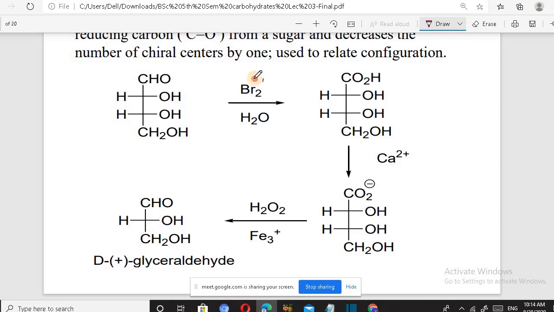First it is treated with bromine water, then the aldehyde group is oxidized to COOH, then treating with calcium, calcium just replaces hydrogen, that is COO negative is formed, with calcium associated here. Then treating with hydrogen peroxide in the presence of ferric ions, this carbon is removed, and we get ultimately an aldehyde group on this carbon. So 4 carbons are reduced to 3 carbons, and this is the Ruff degradation method.